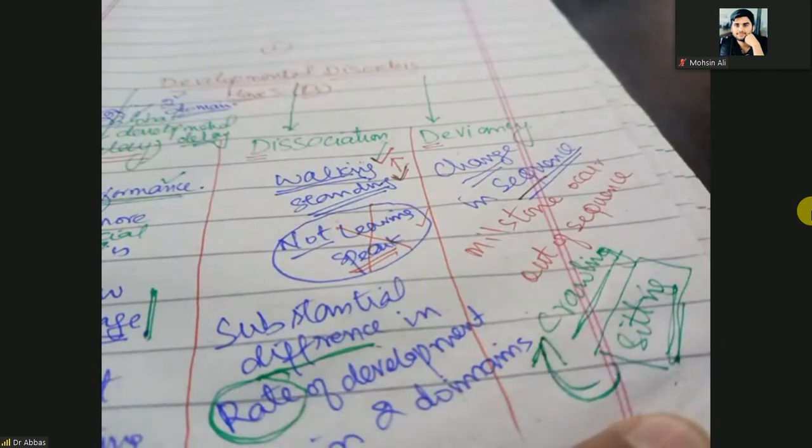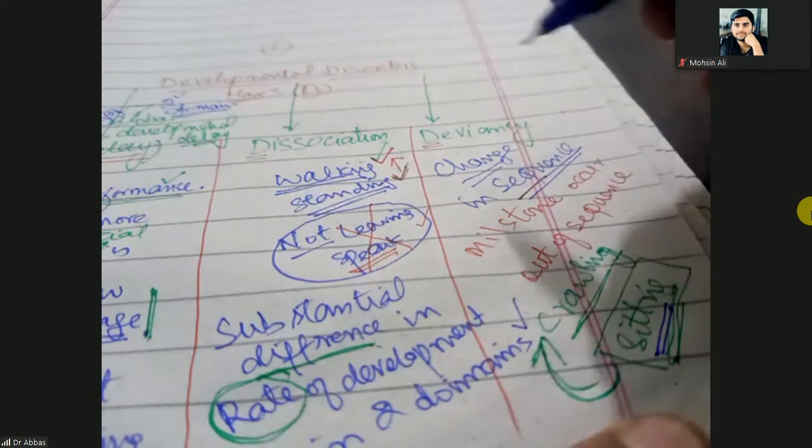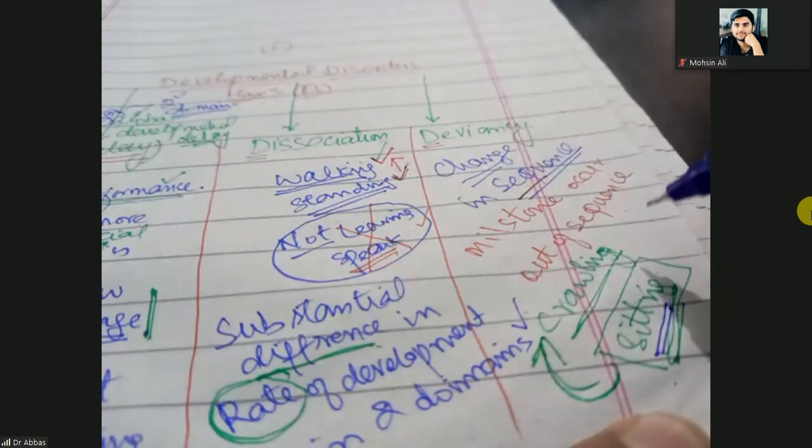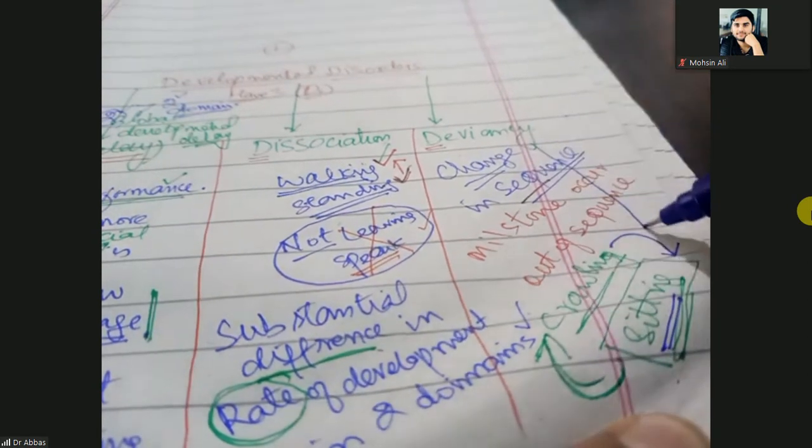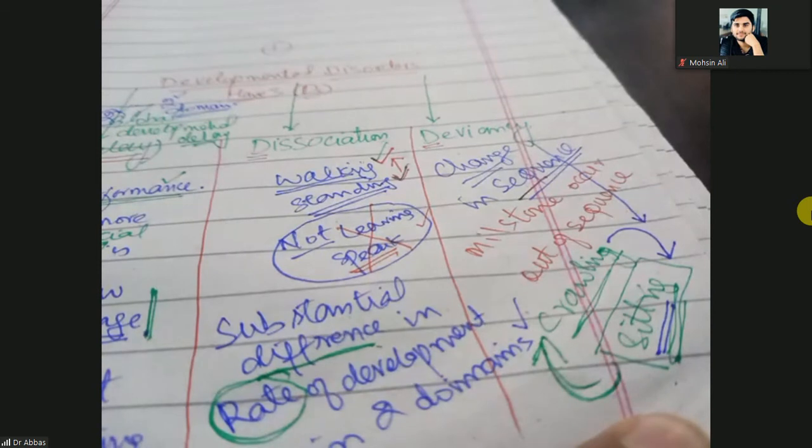In the normal developmental sequence, the child will sit first and then crawl. This is normal. But in developmental deviancy, maybe crawling is first and then sitting. So this is the developmental deviancy. Speaking first, then walking. So these are all disorders: developmental delay, developmental dissociation, and developmental deviancy. Clear? Next one.